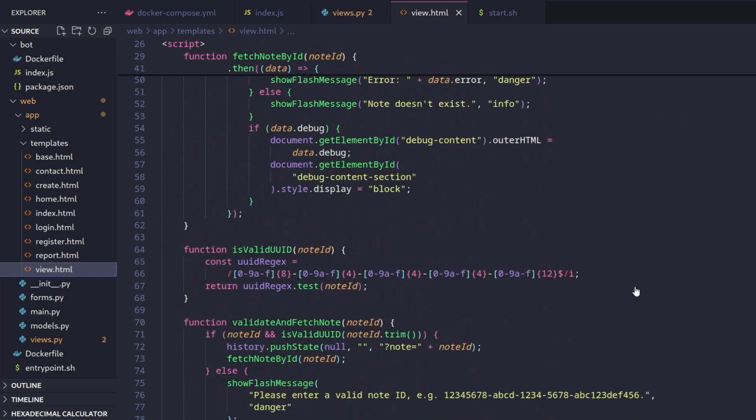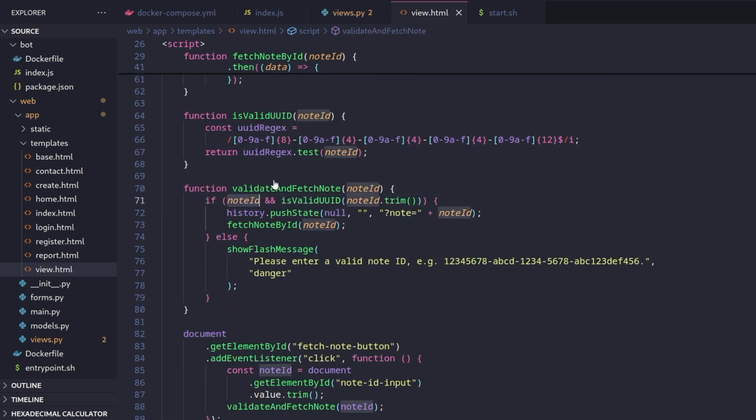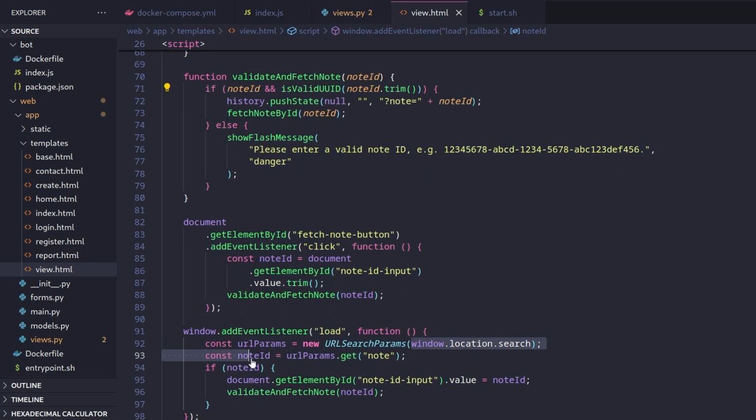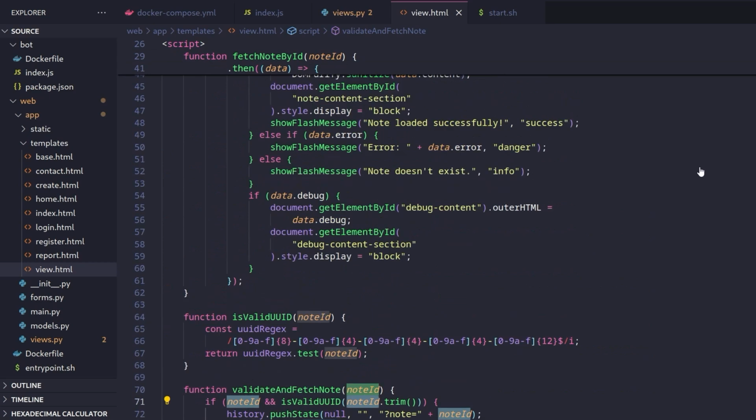And yes, there's actually a check here as well. So is valid UUID. And you can see that it's actually checking the note ID from the get parameter. See here, it gets the parameter and it checks to make sure it's valid. So it isn't enough just to have any random parameter at the end, which meets this. It needs to be the note parameter. Now, there's another little trick here, but I'll not go into it yet. Let's just keep having a look through the code.